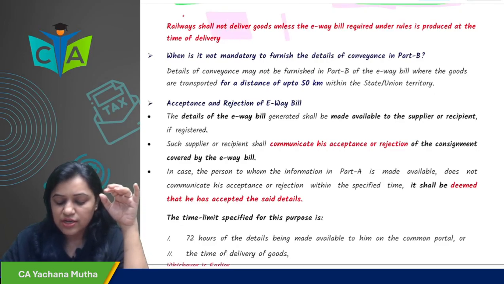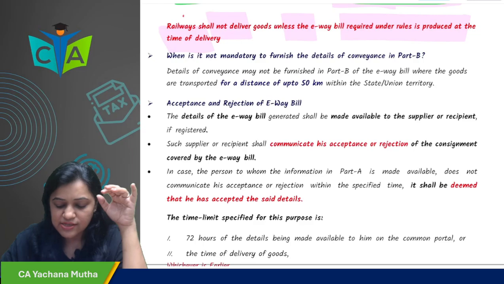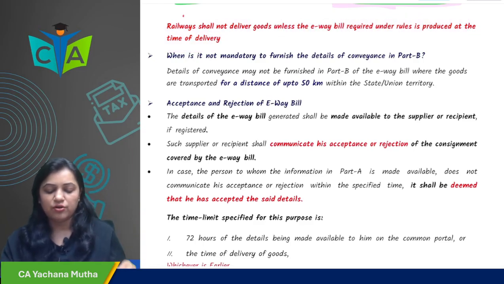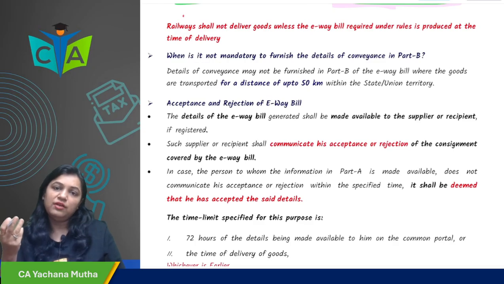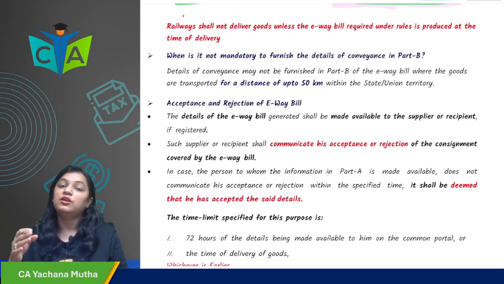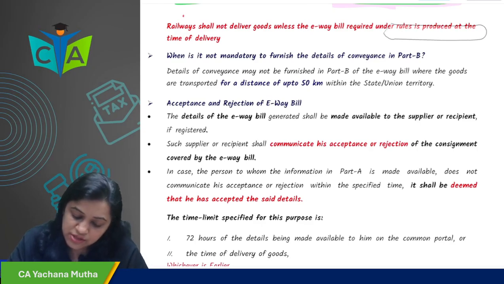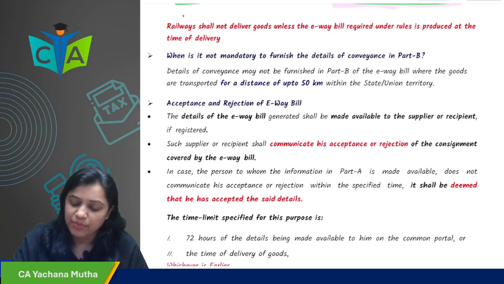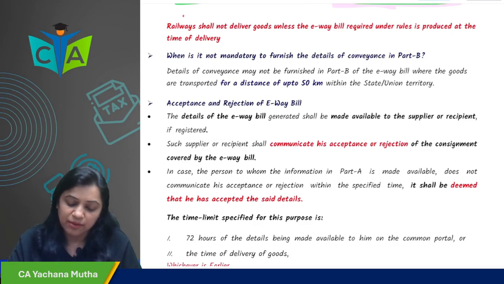Railways will not deliver the goods unless the e-way bill required under the rule is presented at the time of delivery. So, in case you are transporting by railway, the railways will not deliver you the goods until and unless the e-way bill is produced at the time of delivery. So, it is compulsory at the time of delivery.